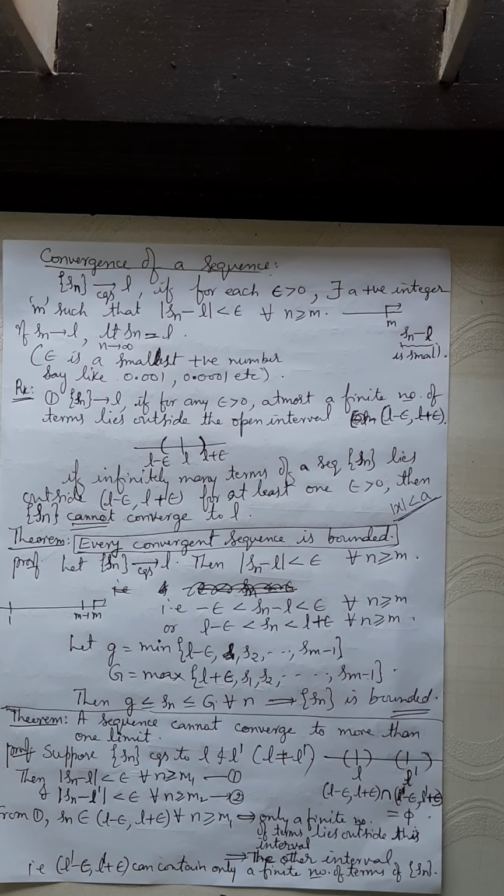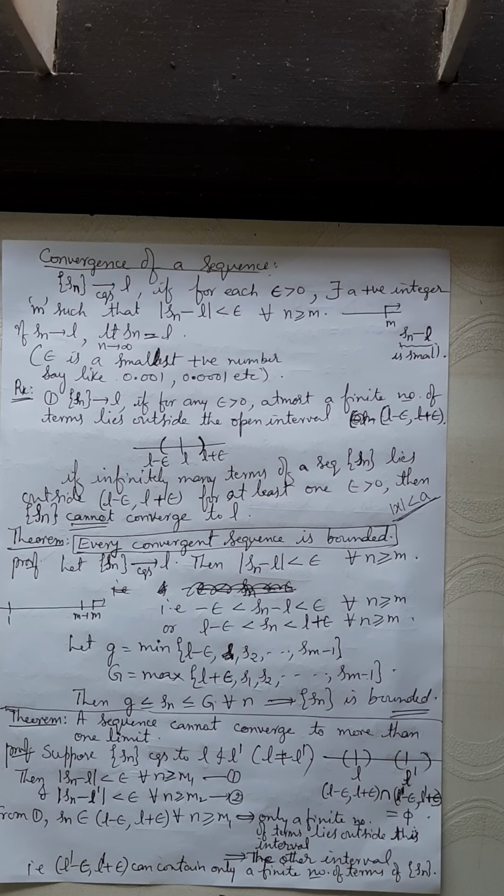Okay. Now, the second theorem: a sequence cannot converge to more than one limit. What do you mean by more than one limit?